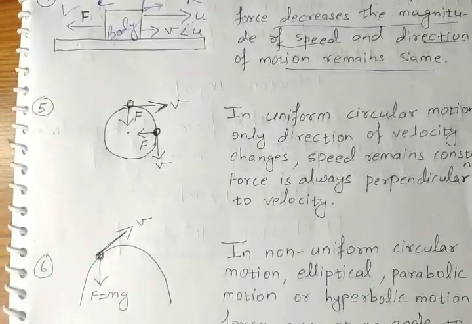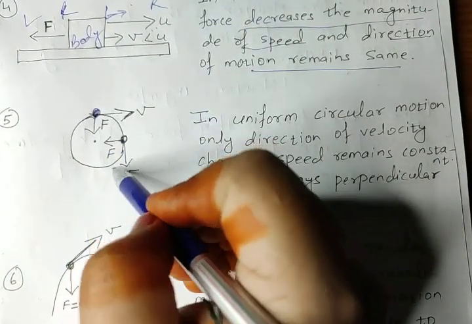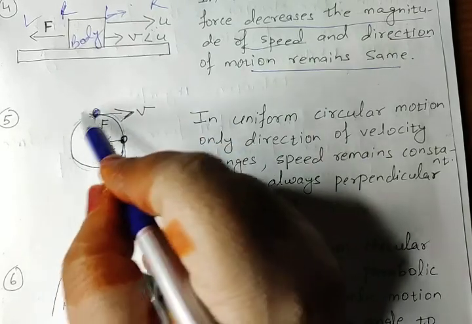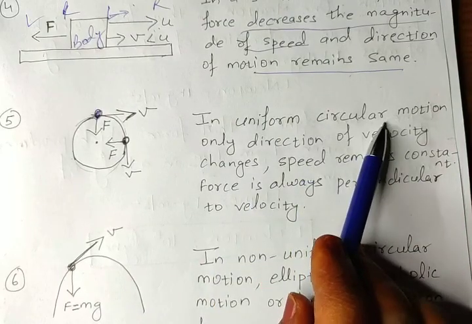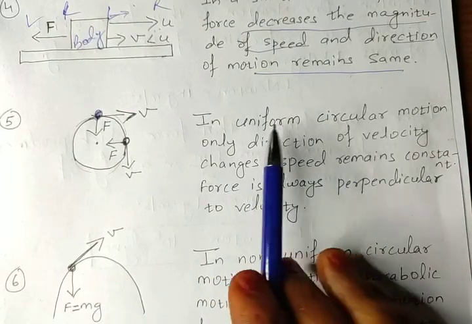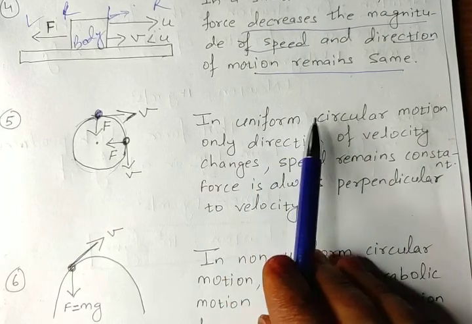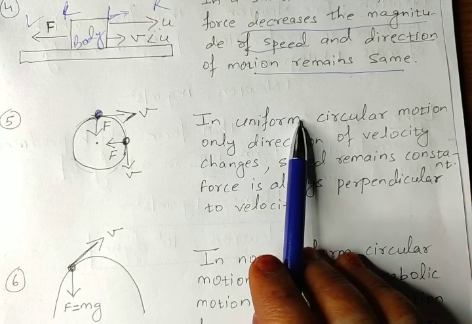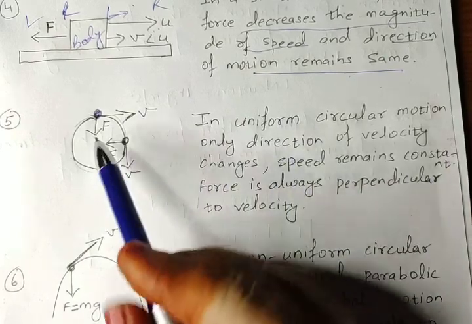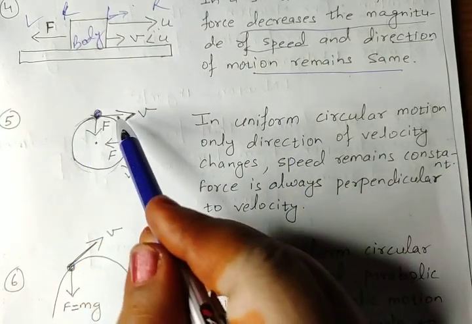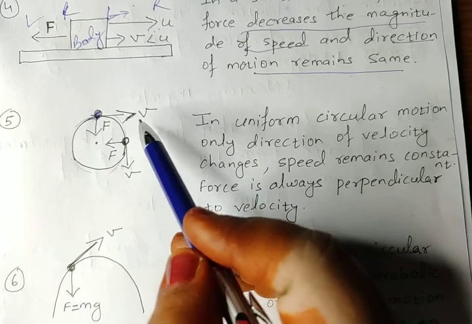Now next case, case number 5. You can see here this is a body which is moving in uniform circular motion. Uniform circular motion means speed is constant, equal distance covered in equal intervals of time. Speed is constant, but as the body is moving in circular motion, the direction of velocity is continuously changing.